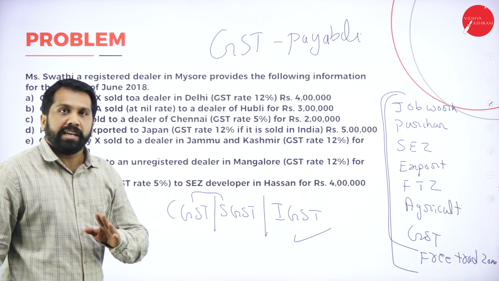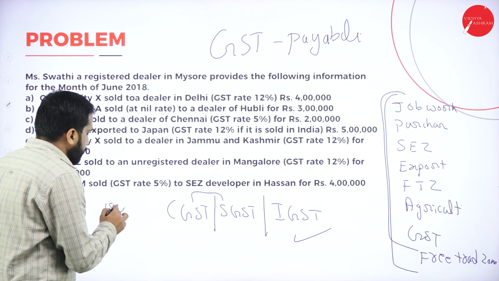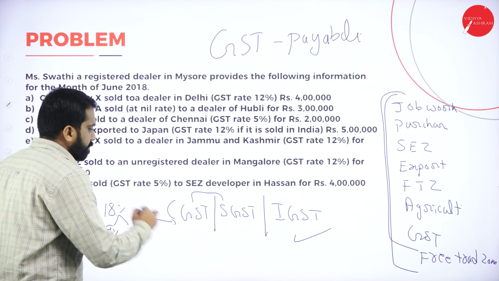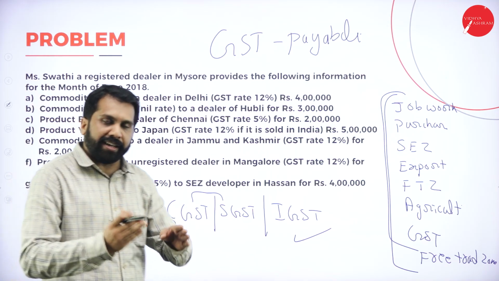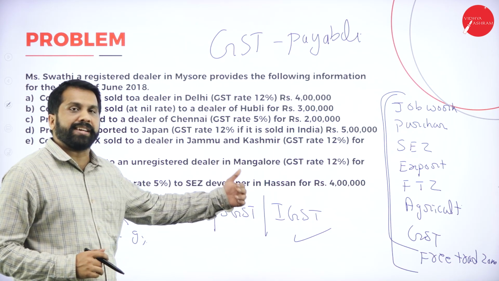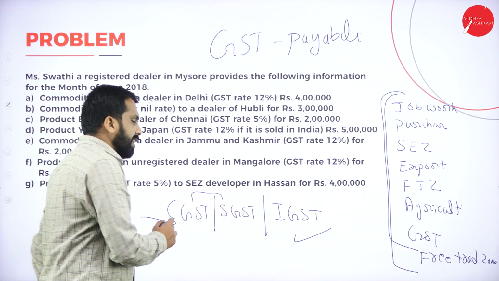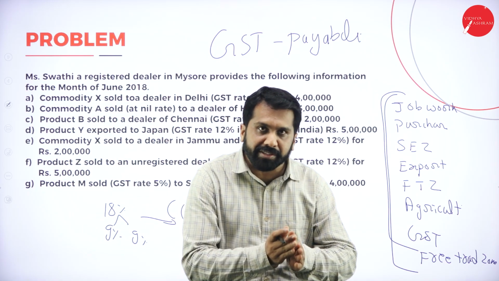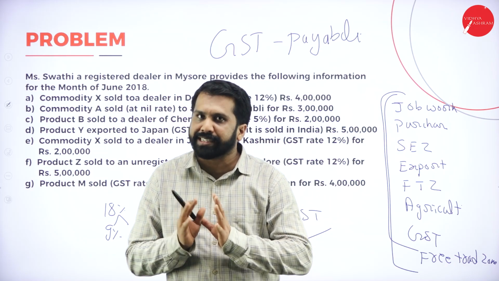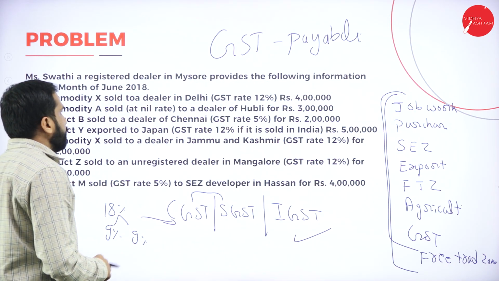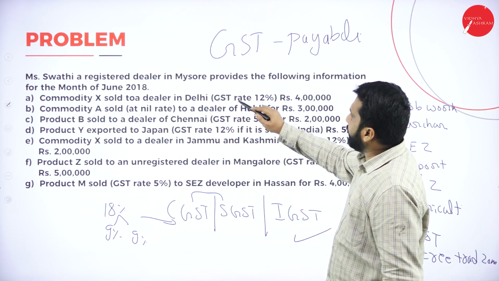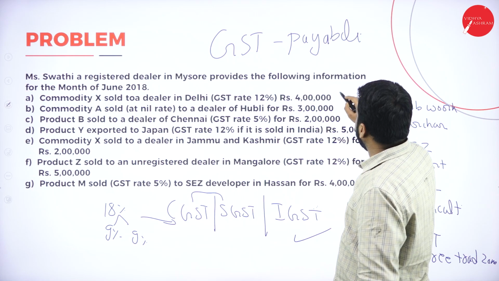Hope you are clear. If they give 18% means 9%, 9%, half, half. 18% means divide, 9%, 9%. So similarly, IGST you take it directly, whatever within state happens, you have to divide, you have to split. Some half portion will go to state, half portion will go to central. Now you only tell me, commodity X sold to a dealer, Delhi. Delhi means what? IGST.